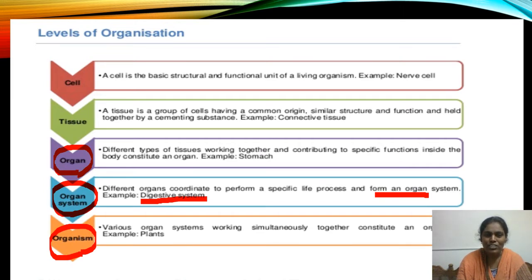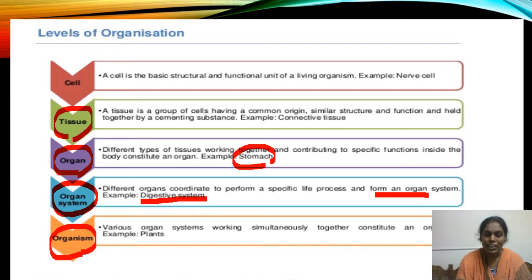In the digestive system, stomach is one organ. This stomach is made up of different types of tissues. What is tissue now? Tissue is a group of cells which contain similar structure and function.